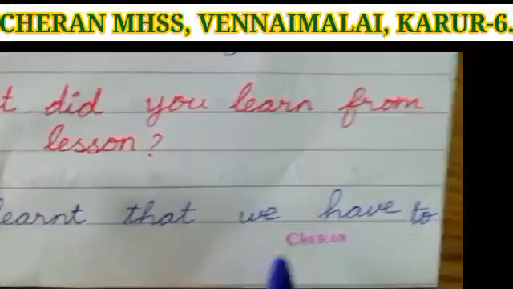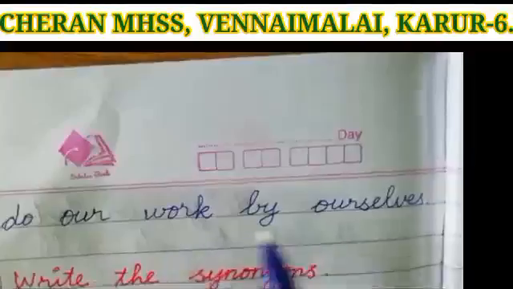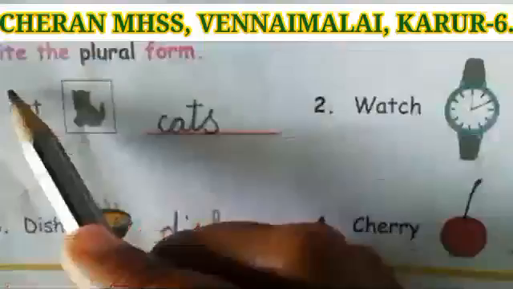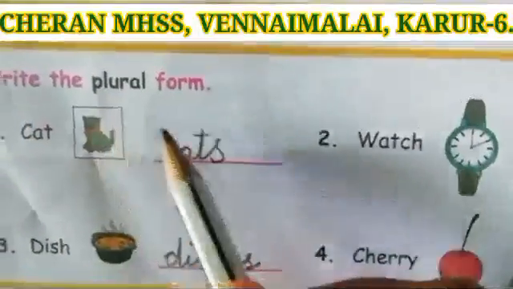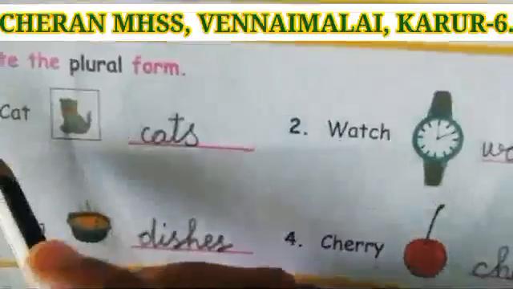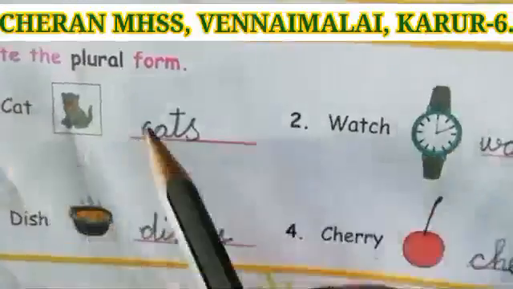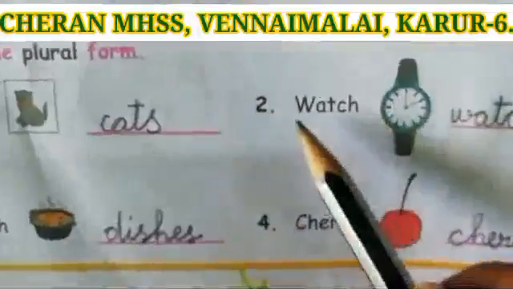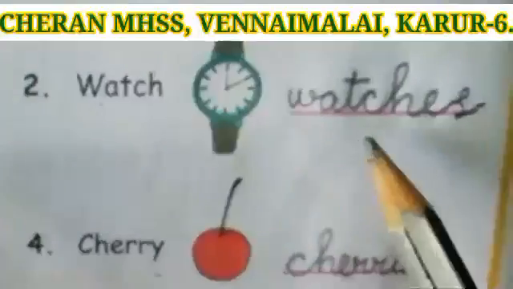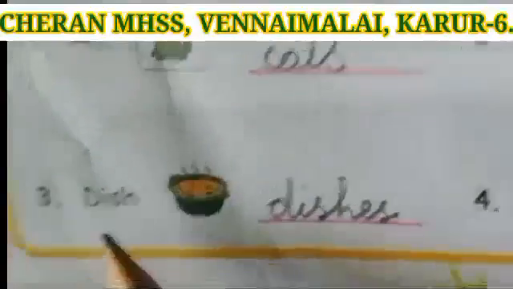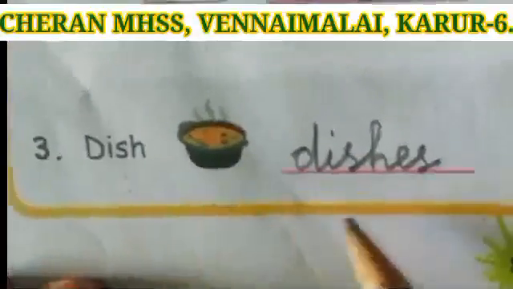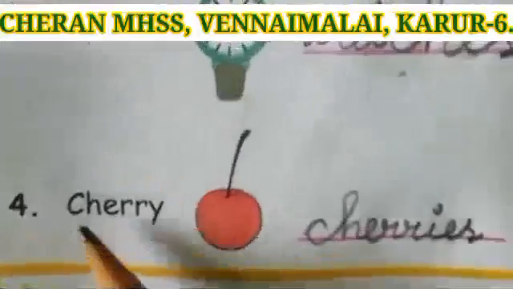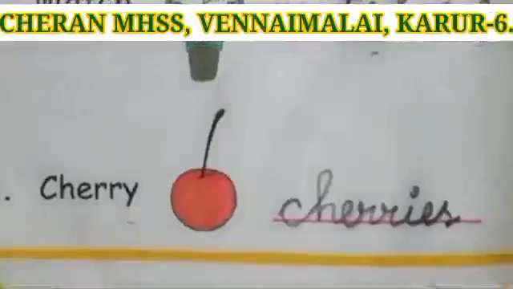I learned that we have to do our work by ourselves. Roman number 9. Write the plural form. First one, cat, cats. Second one, watch, watches. Third one, dish, dishes. Fourth one, cherry, cherries.